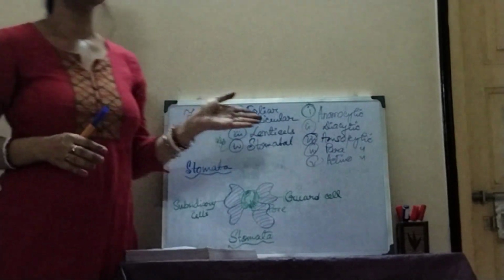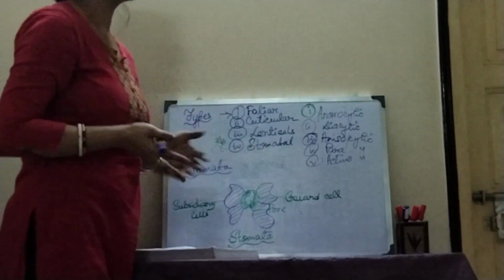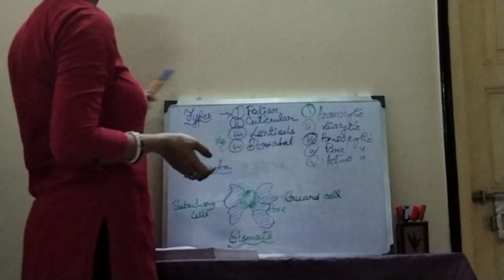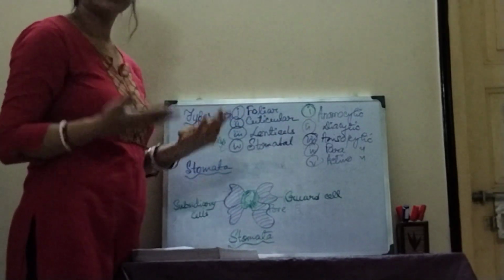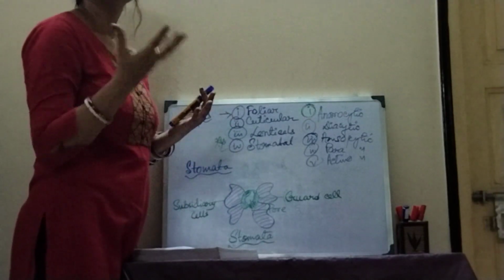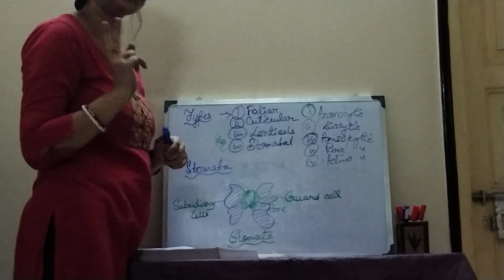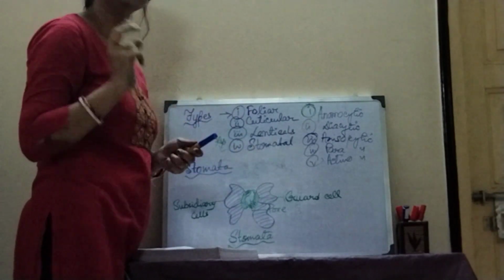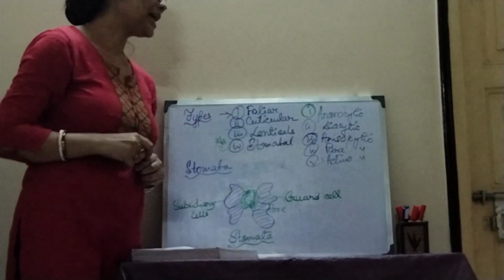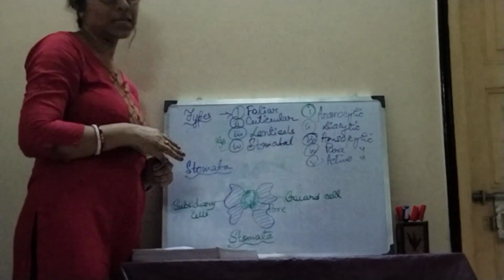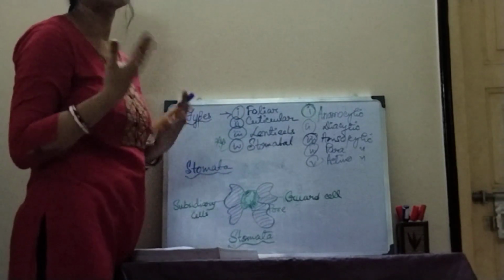Okay, so this is the type of stomata depending upon the subsidiary cells present over there. The first one is anomocytic, when there is a limited amount of subsidiary cells surrounding the guard cells. Diacytic, 2, dia means 2. Anisocytic, 3. Parasitic, 3 or more. And actinocytic is when 4 or more subsidiary cells are present, surrounding the guard cells.